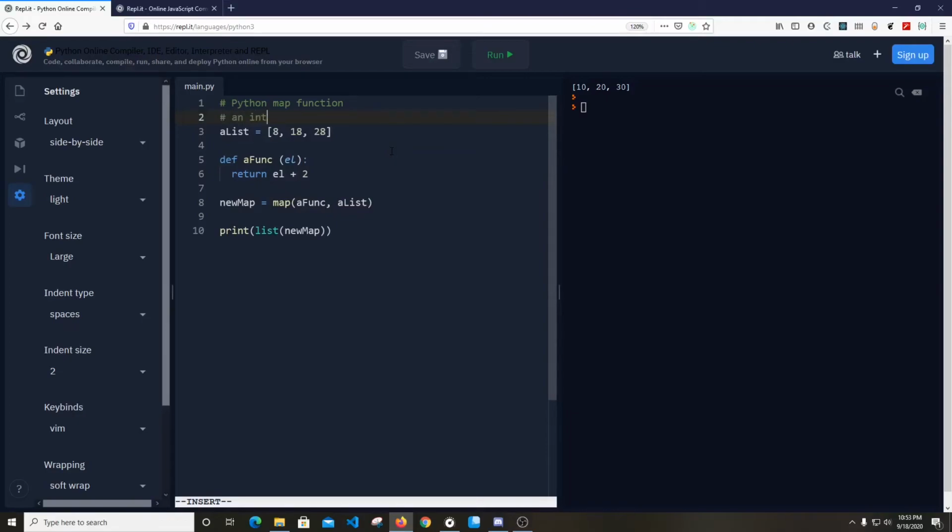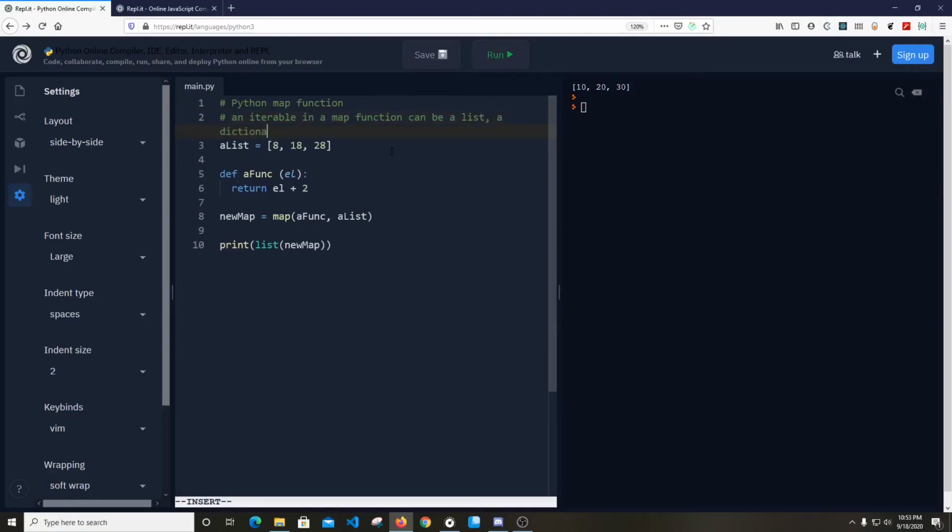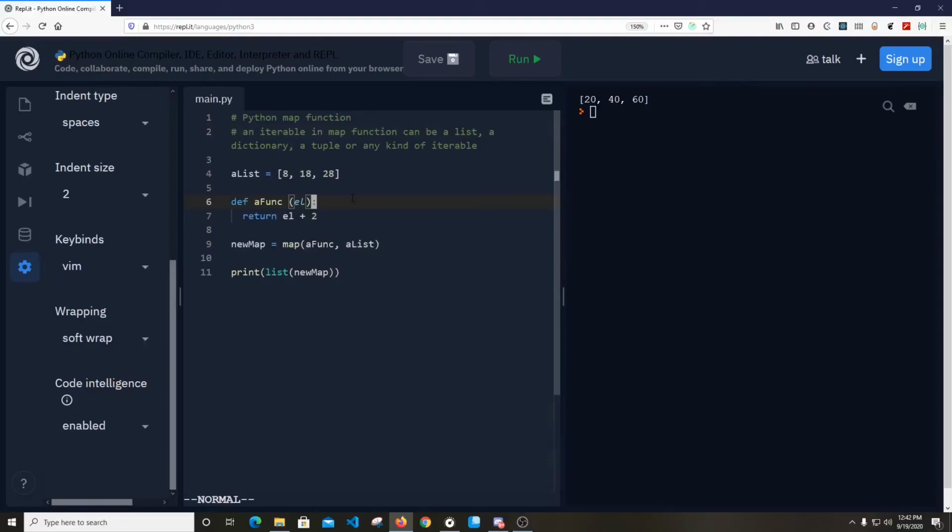An iterable in a map function can be a list, a dictionary, a tuple, or any kind of iterable. It doesn't have to be a list. Okay, so a map function can take any number of iterables, so it doesn't have to be one iterable only. We can pass multiple iterables to this function.